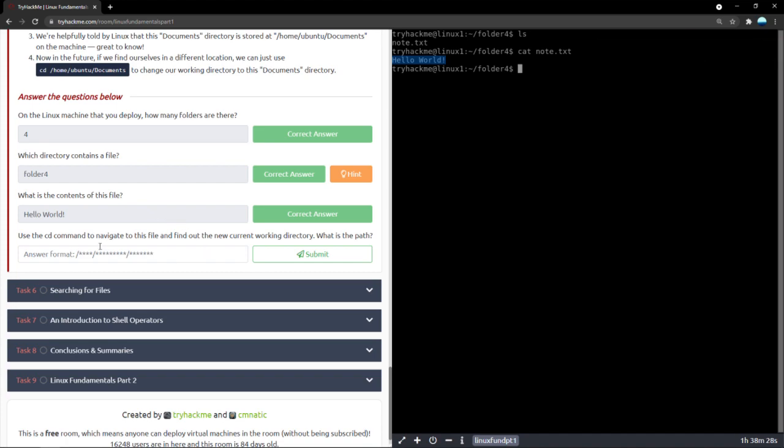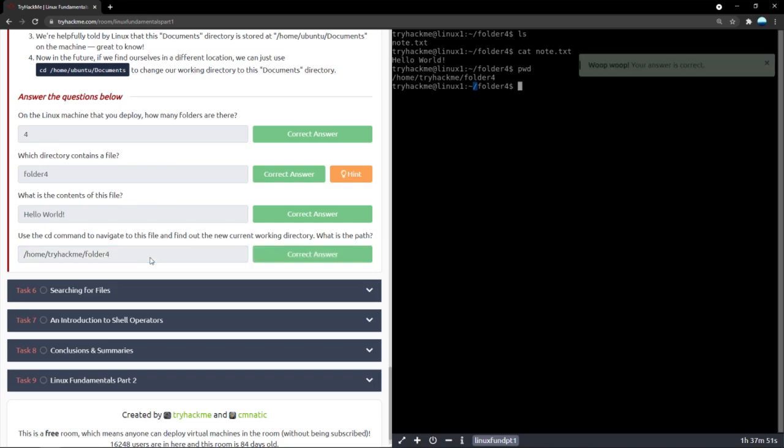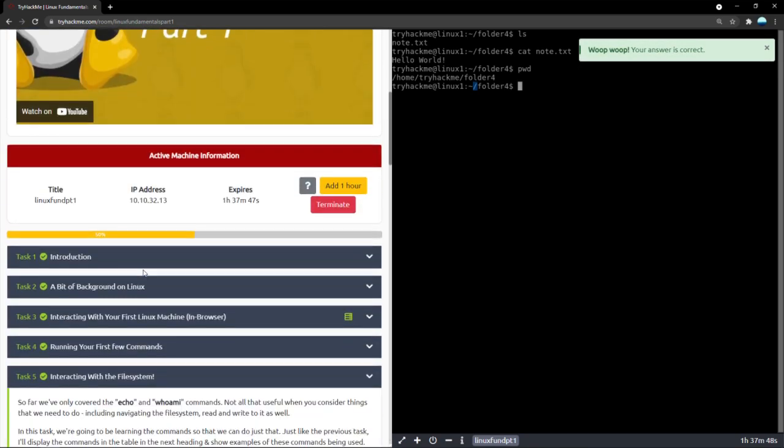Now, basically, we're in the same directory. We want to find out the full working directory, basically in folder 4. If we just type in print working directory, we can see slash home slash tryhackme slash folder 4. So slash home slash tryhackme is where our terminal started, represented by a tilde, and in that, we are in folder 4. So let's type in the whole thing: slash home slash tryhackme slash folder 4. There we go. And with that, we are done with task 5.